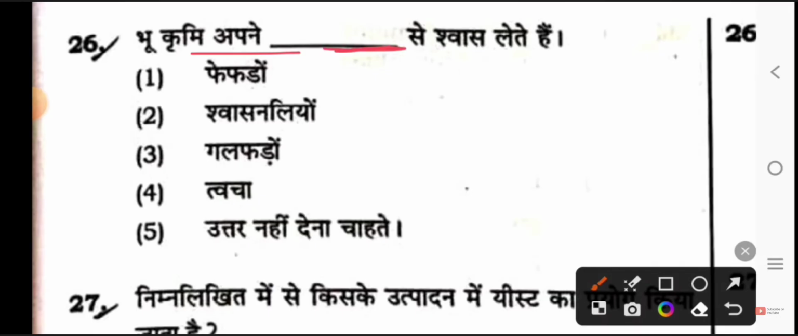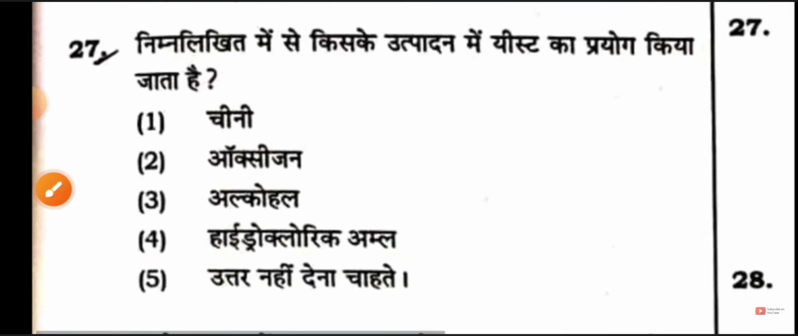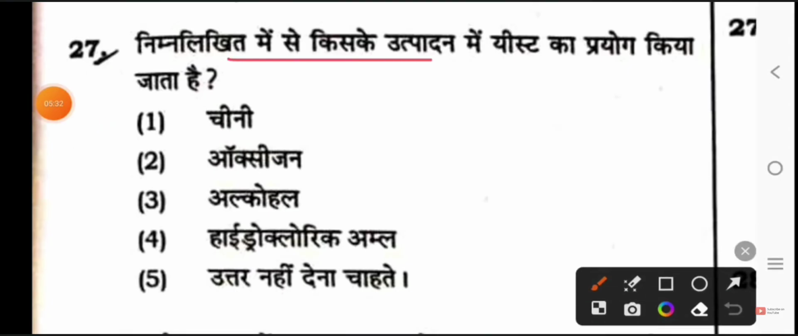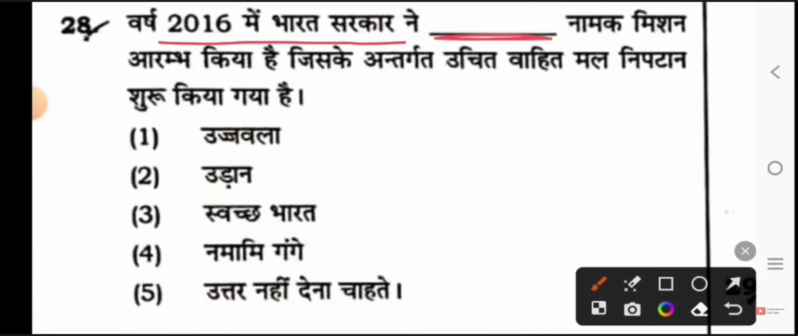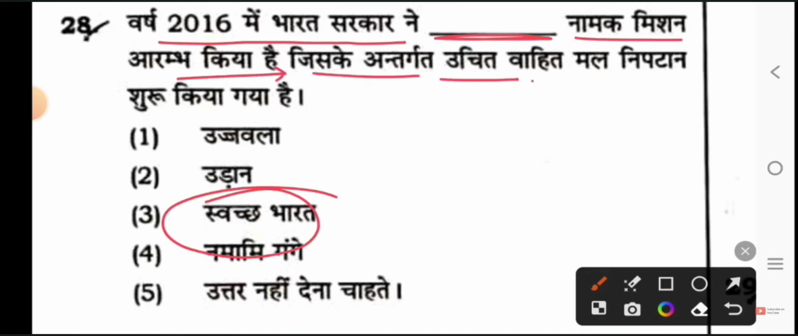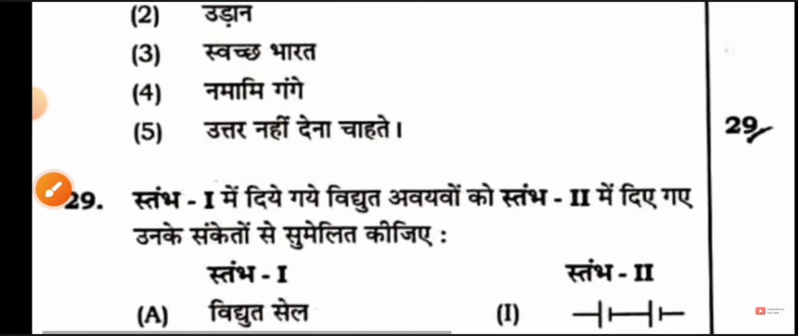Next, there's empty space here. What will you fill here? Skin. We breathe through the skin. Next, in the production of which of the following is yeast used? Option 3 is alcohol. Next, in the year 2016, the government of India has started a mission called Swachh Bharat Abhiyan, under which proper sewage disposal has been started.